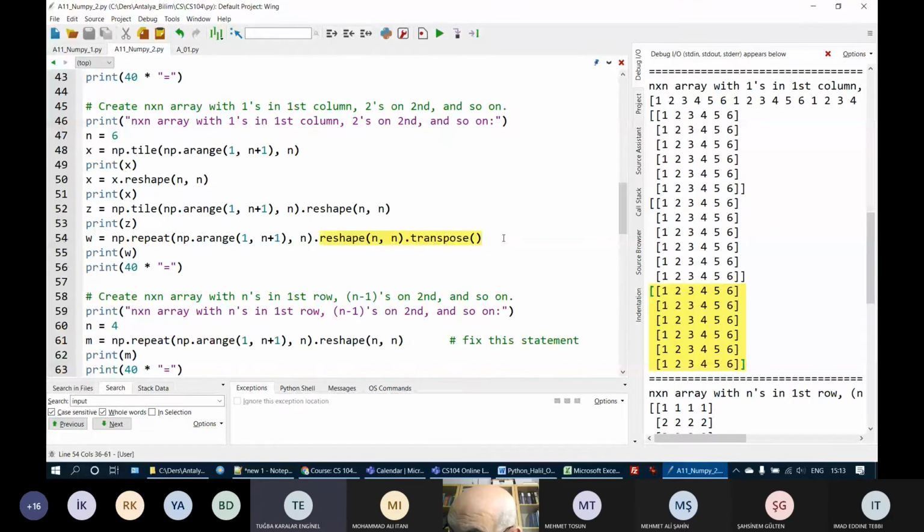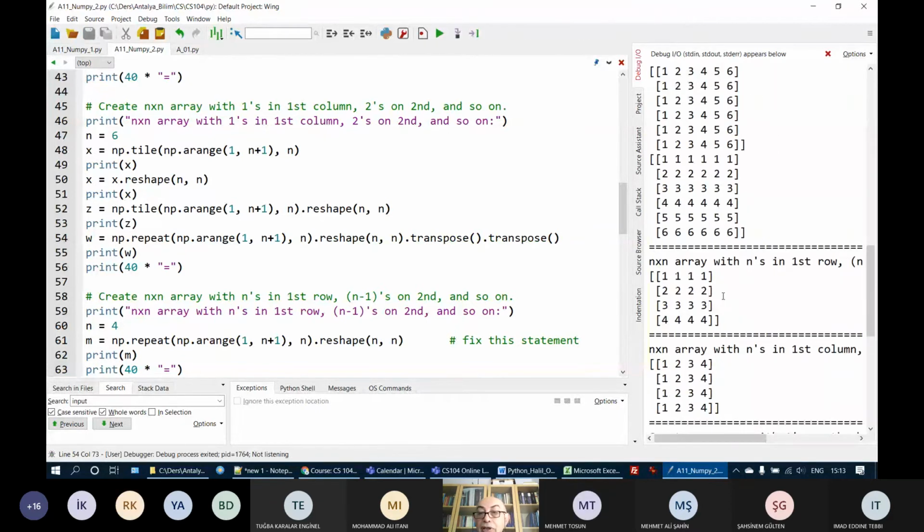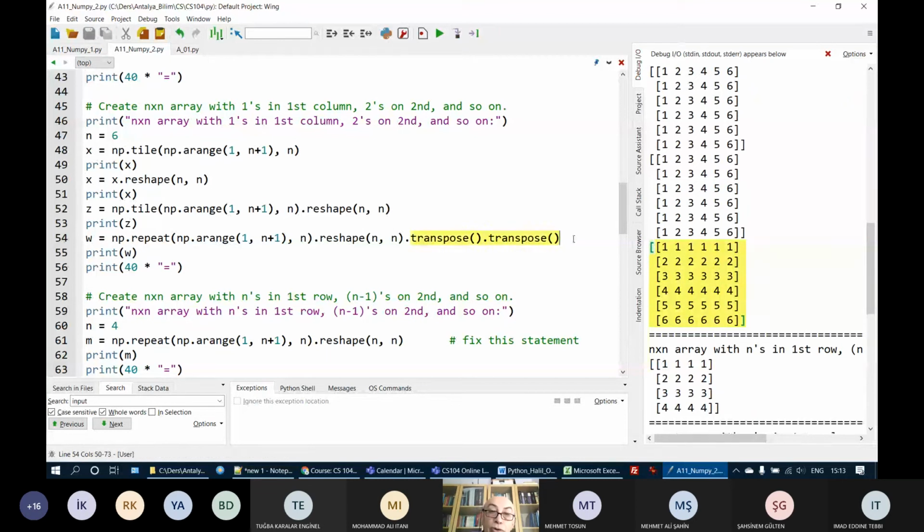We use repeat, then reshape, then transpose, then how many functions can we use? You can. I don't know the limit. For example, if you transpose again, okay, let's transpose and transpose again, what will happen? It will be the original one, okay? Here, for example, I transpose and transpose again, and I get this. So here, there is no limit. I don't know if there's any limit.